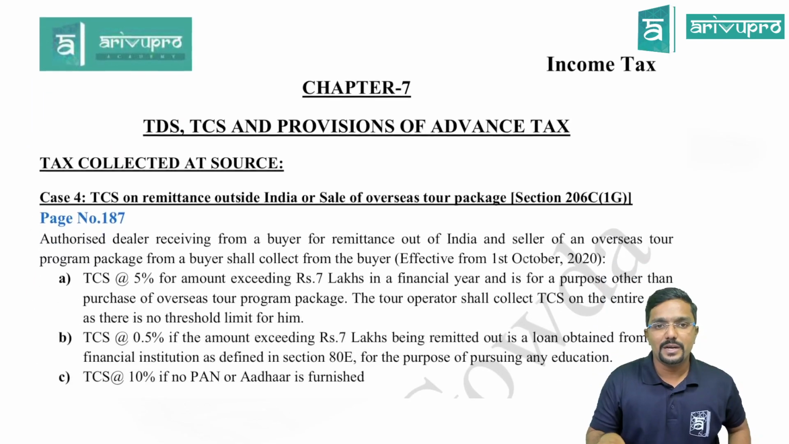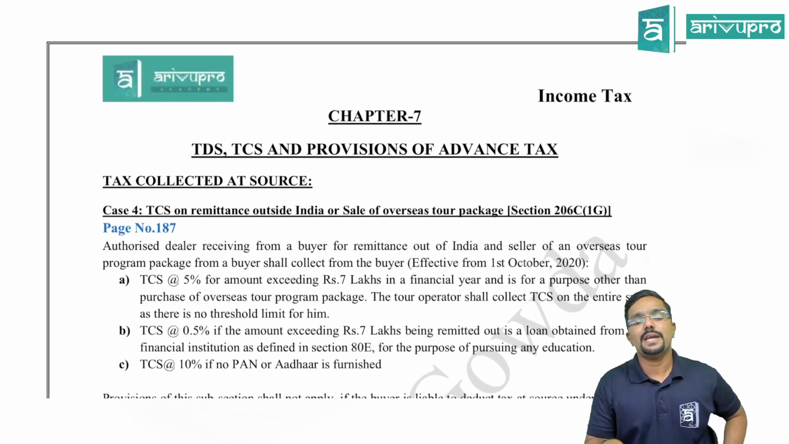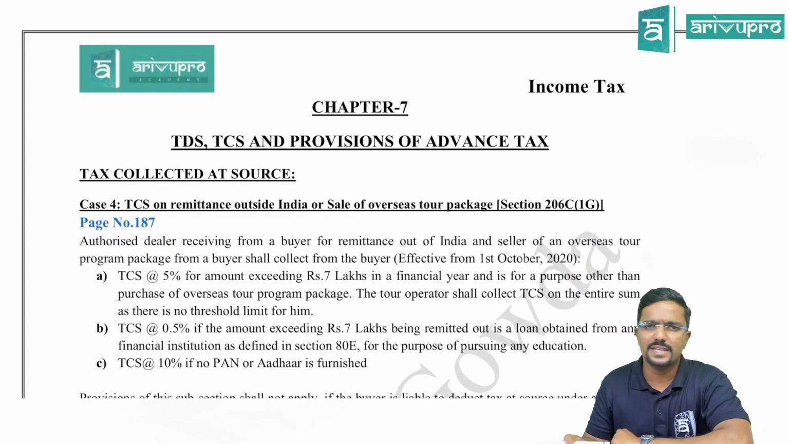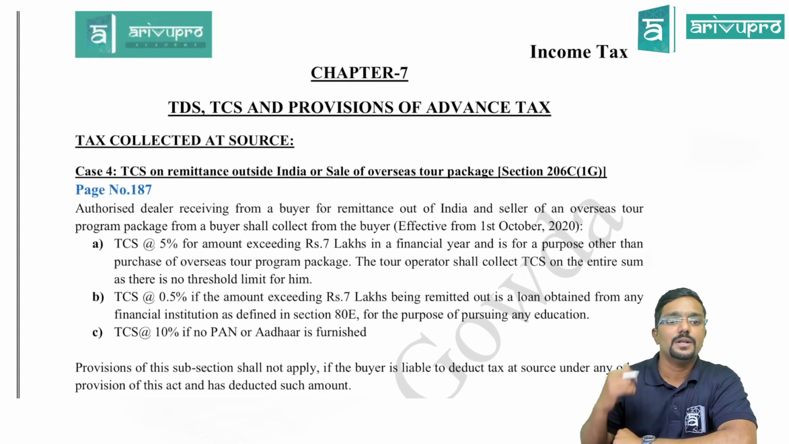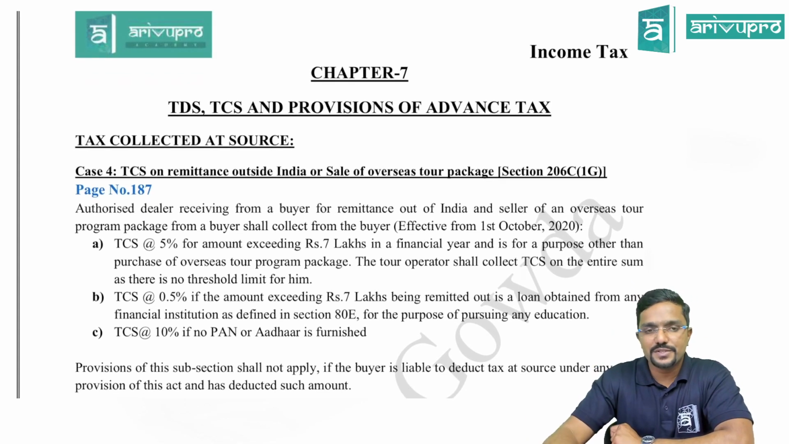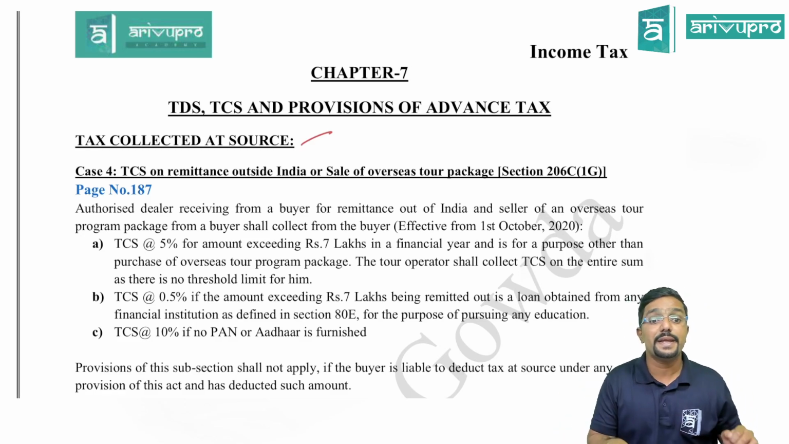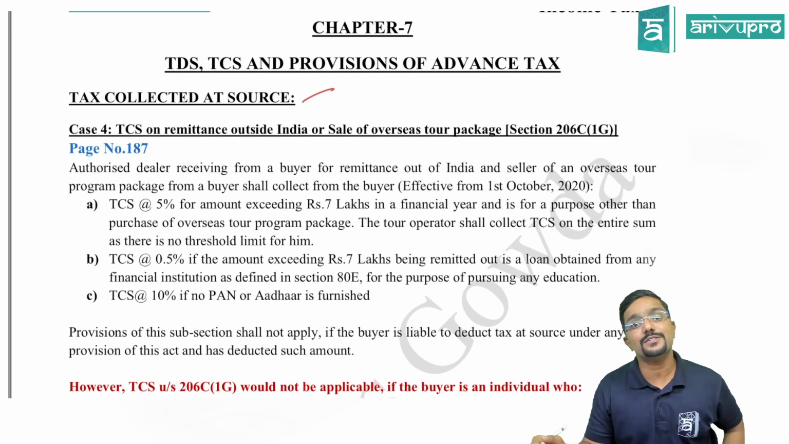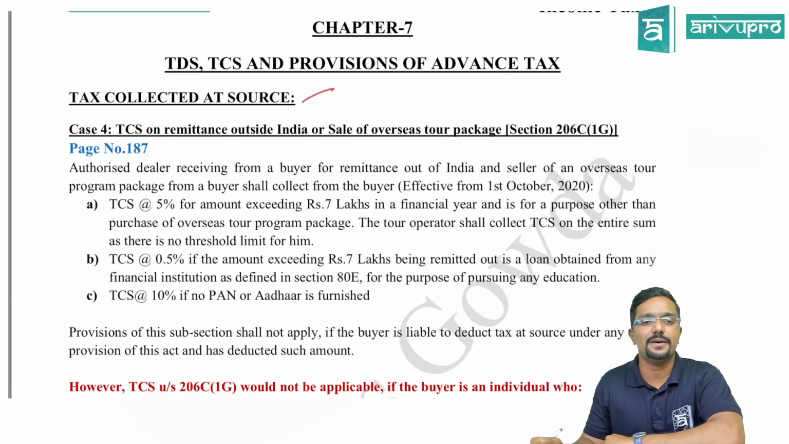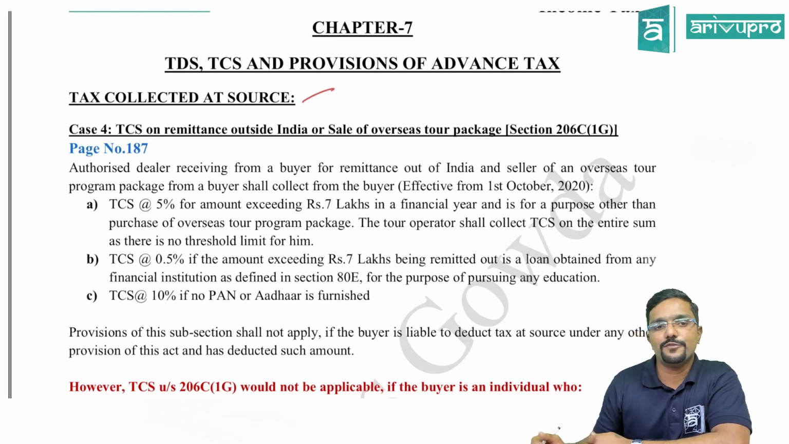So this is what the amendments with respect to the capital gains chapter, and there is no other change with respect to that. Next, chapter 7, that is TDS, TCS and provisions of advance tax. There the topic called TCS is there after TDS. Come to that, case 4. There is one small amendment here. So what is that case 4? It is on page number 187.